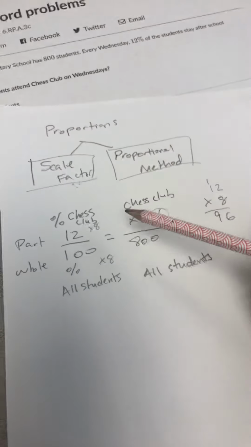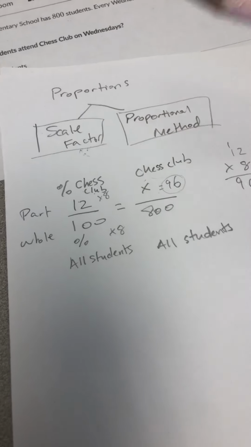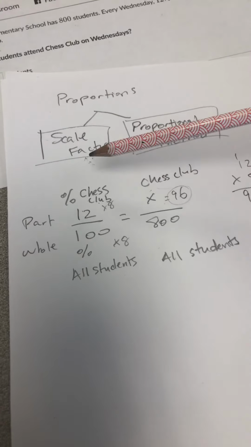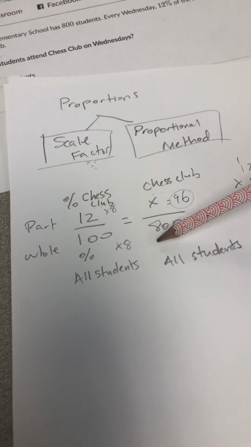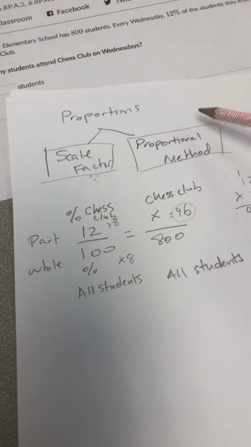This is the way that Khan does it. They do it vertically, but essentially they use scale factor. The problem with this is that this only works most of the time, when it multiplies or divides evenly. I'm going to also show the proportional method. It works the same way.